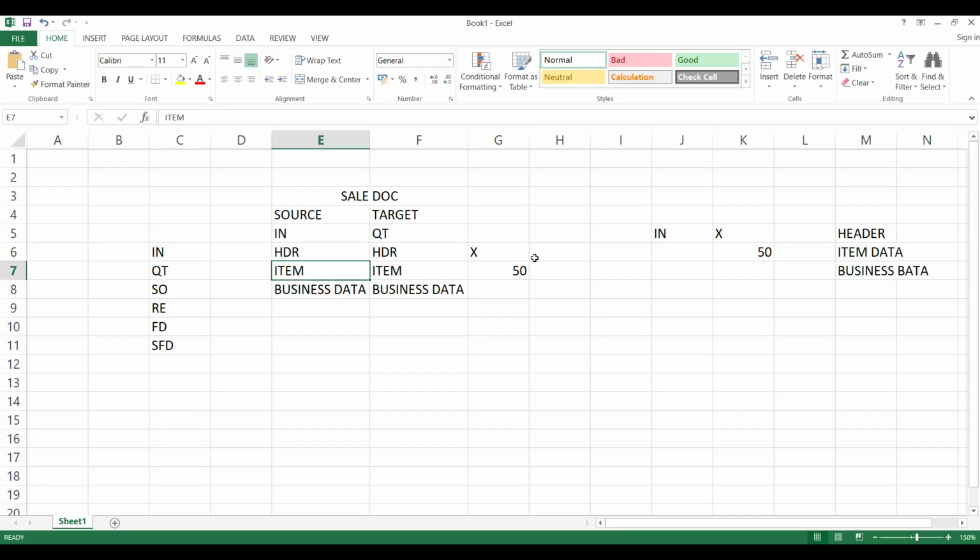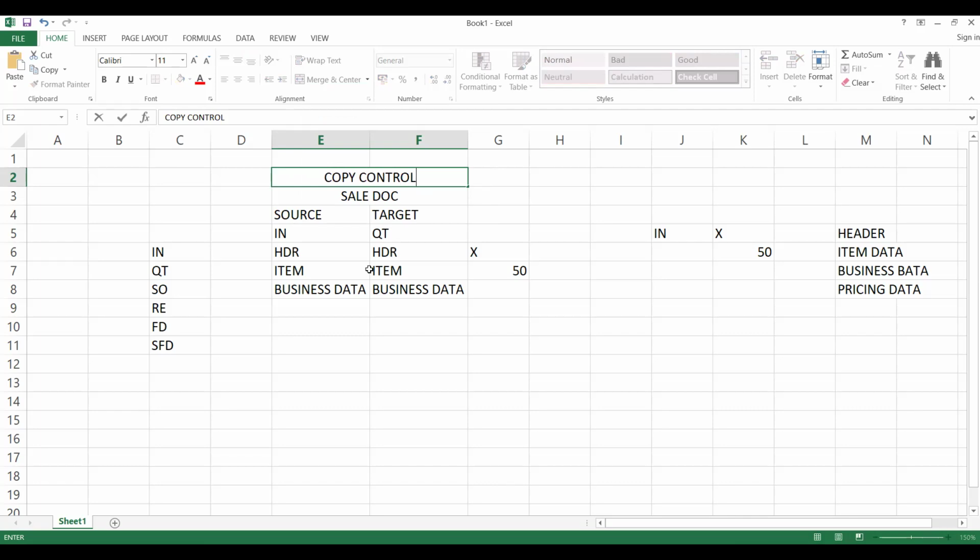If you have a customer group, that's supposed to be copied. And if you have a price list, that's supposed to be copied. And the more important thing, pricing data, that also is supposed to be copied. So this will be controlled by certain configurations, which we will call copy control.